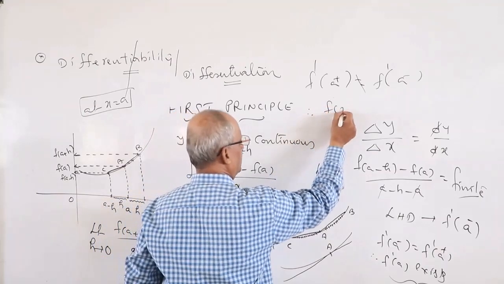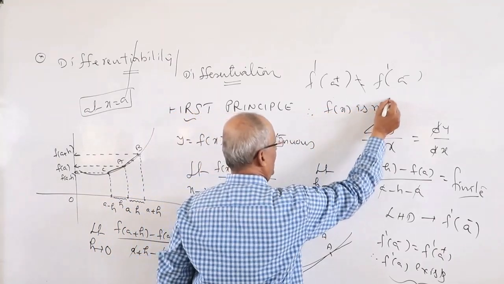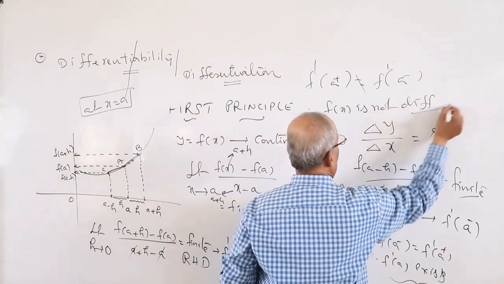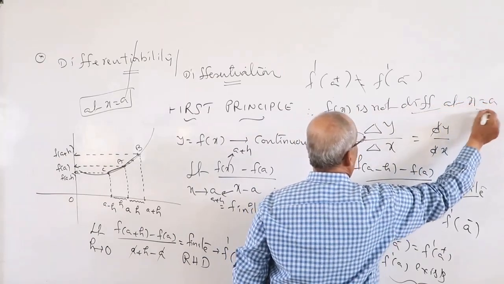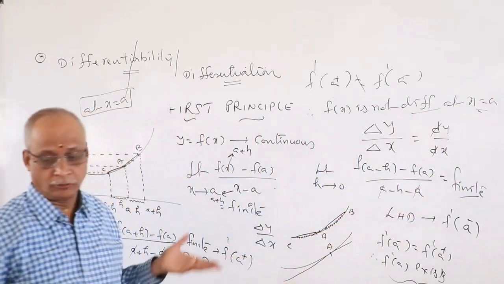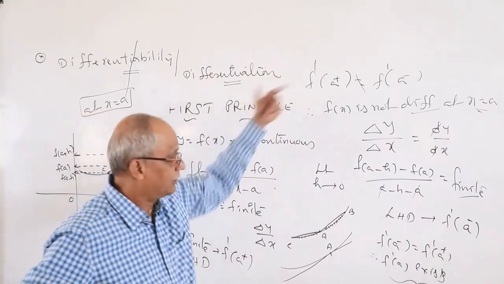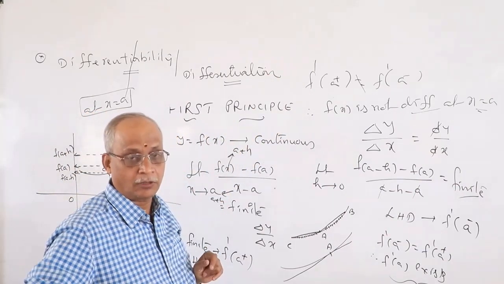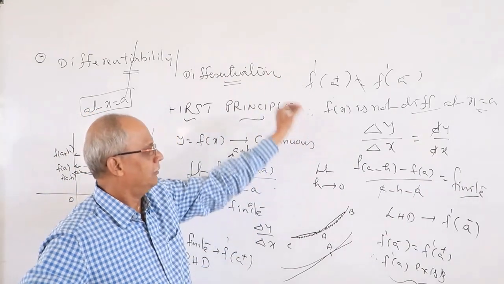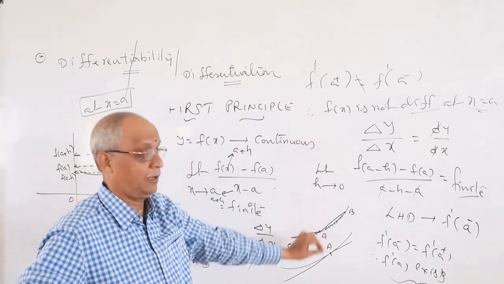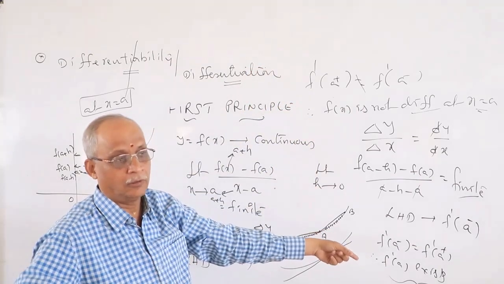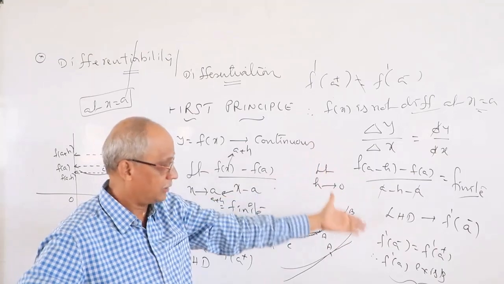Therefore, what is the conclusion? f(x) is not differentiable at x equal to a. Other than a, maybe there is a chance. Tomorrow, if I take b, the derivative may be possible. Hence, derivative failure: where it is failure, we have to mention, and where it is possible, we have to mention.